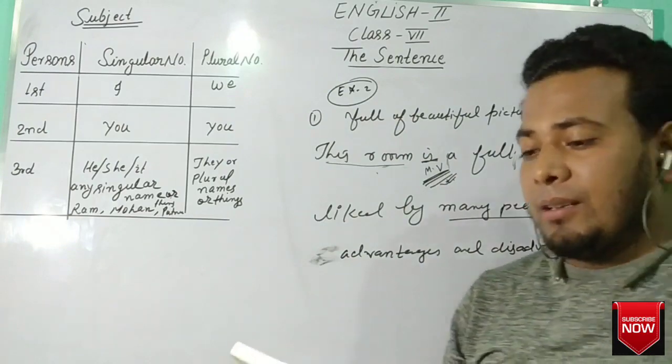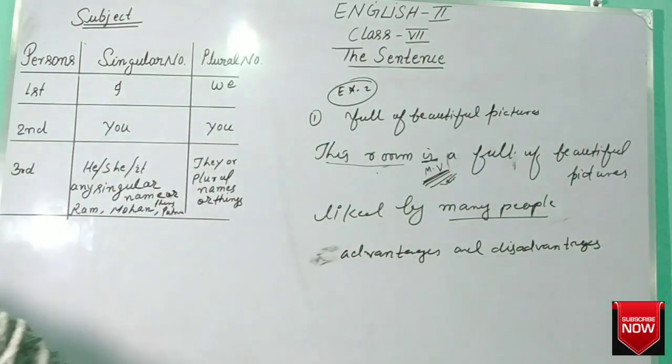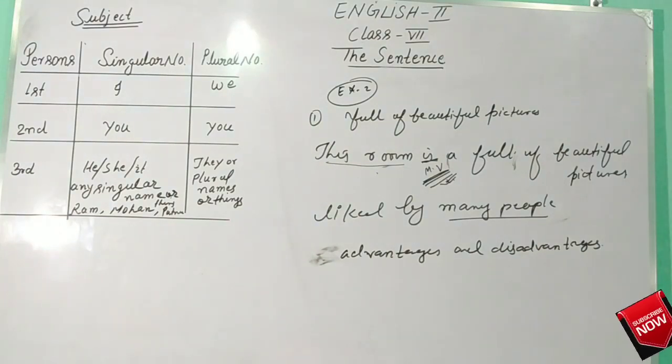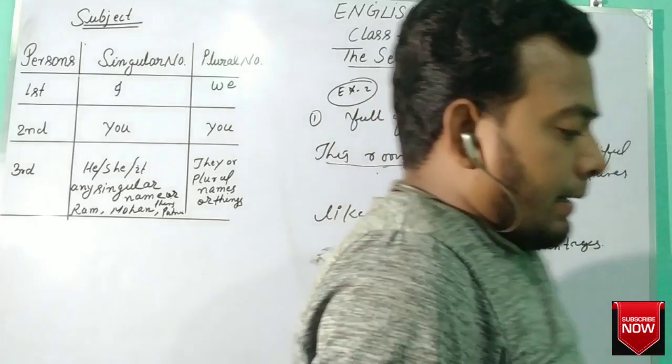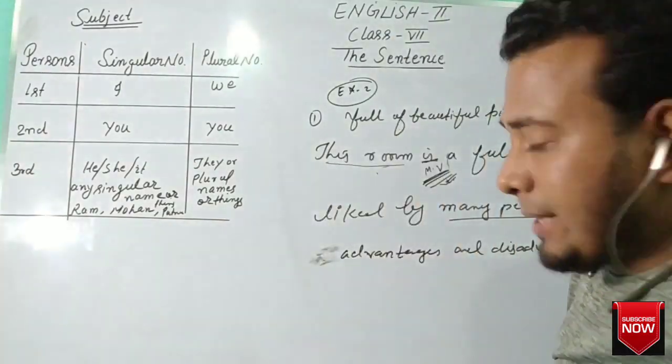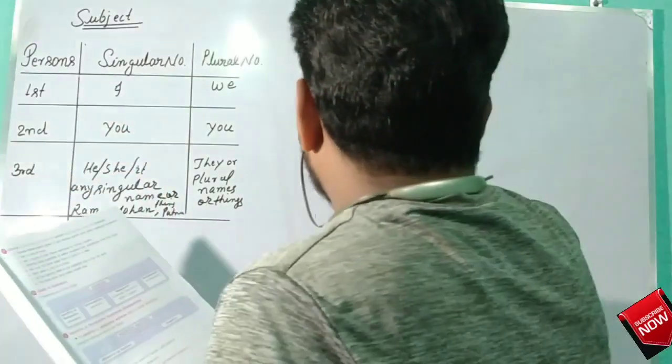Exercise 3. Now at first write down. Now, exercise 3.